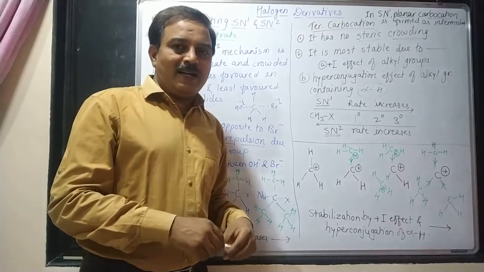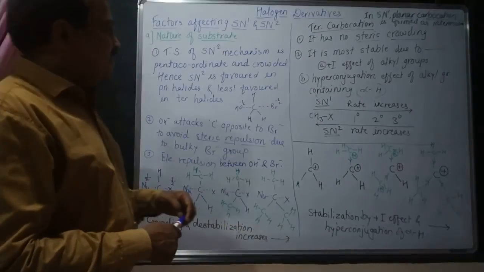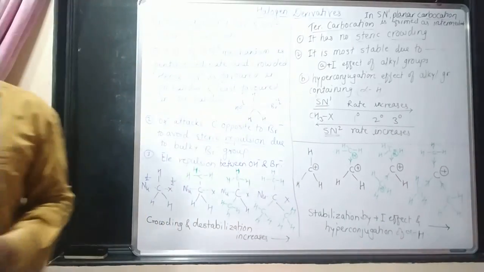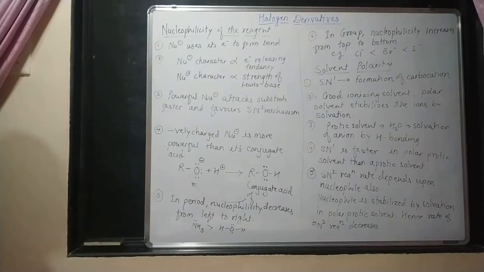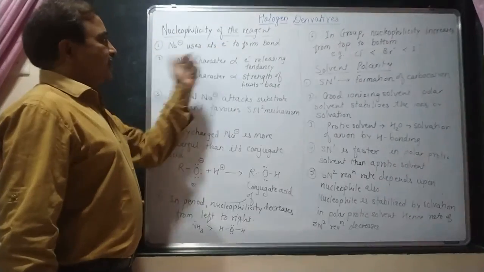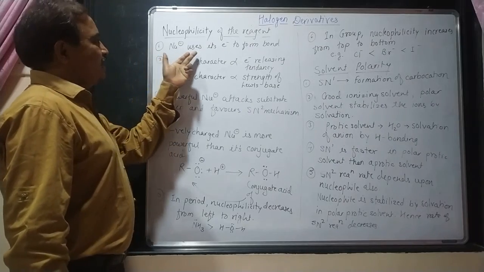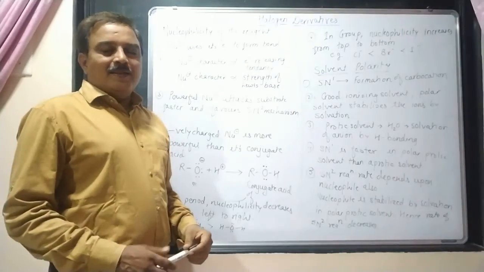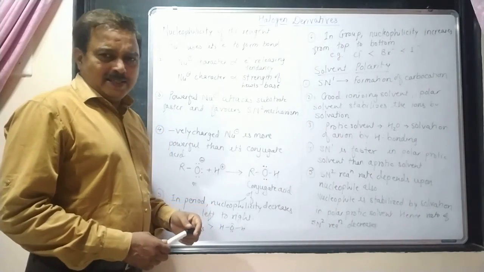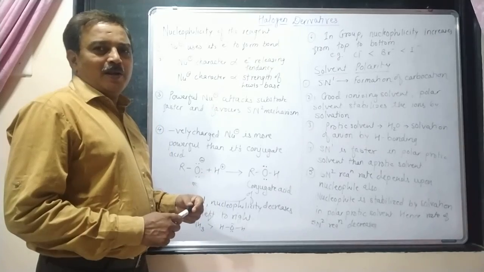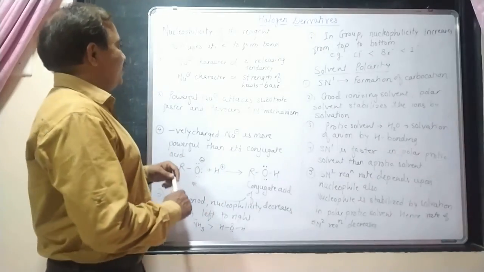Next point we will try to understand, and that is the nucleophilicity of a nucleophile. A nucleophilicity of reagents. The nucleophile uses its electron pair to form a bond. In case of both of the mechanisms, the nucleophile uses its pair of electrons to form a bond with the carbon atom.